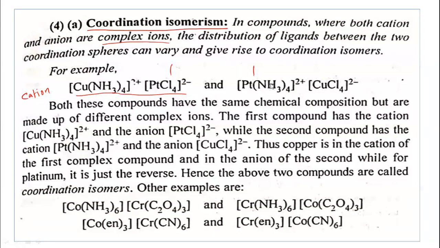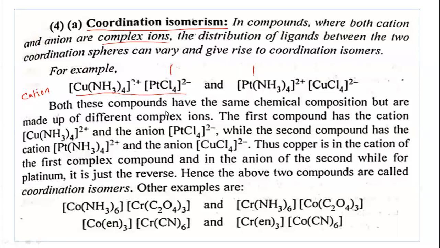In this complex ion, ammonia is associated with platinum in the coordination pair, and chloro is associated with the copper 2+ ion in this coordination pair. So both these compounds have the same chemical composition but are made up of different complex ions.